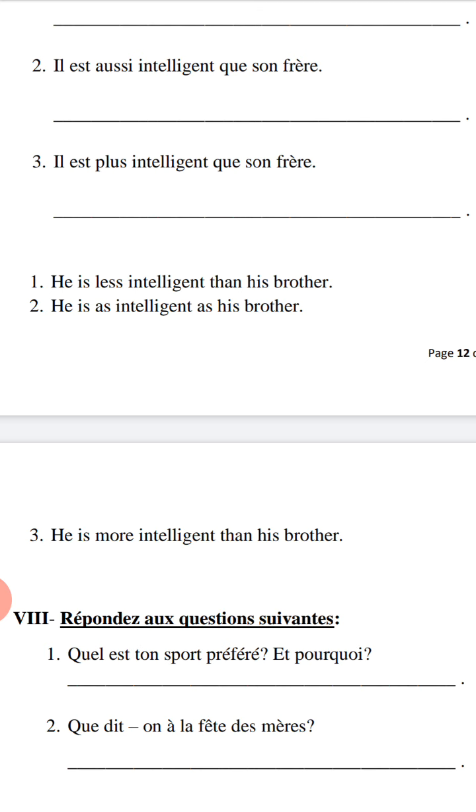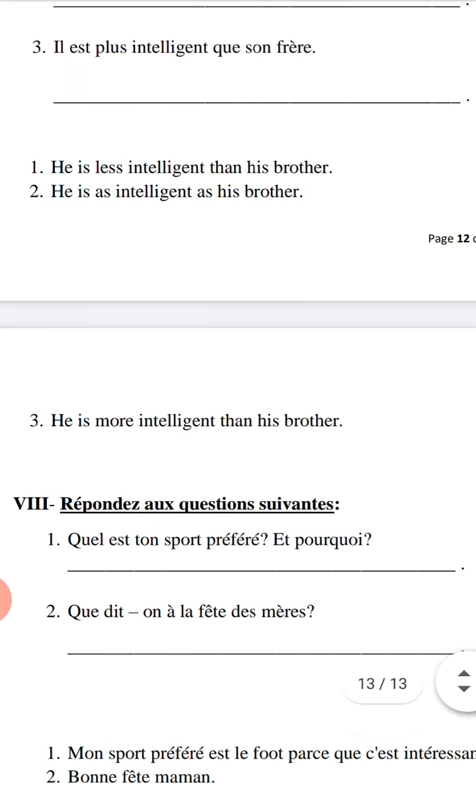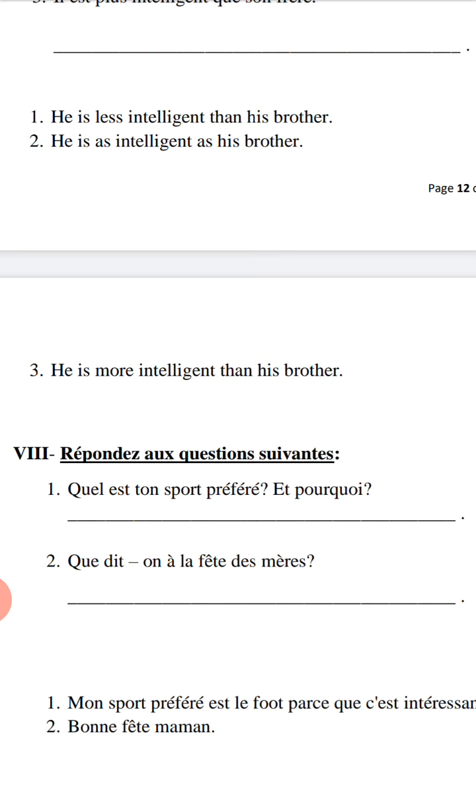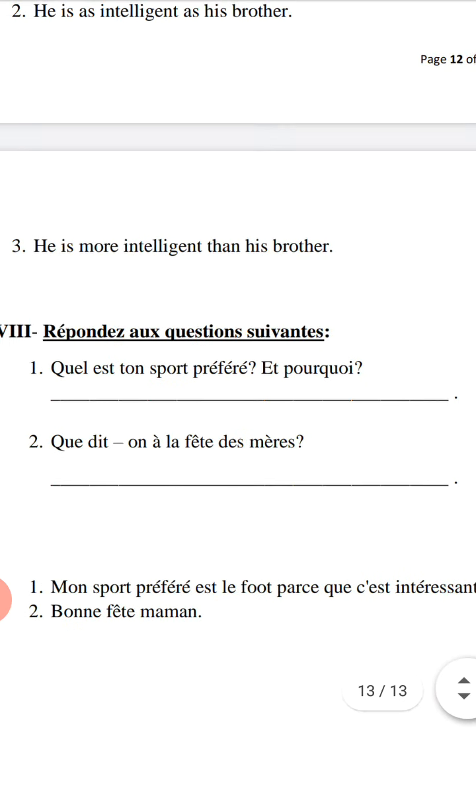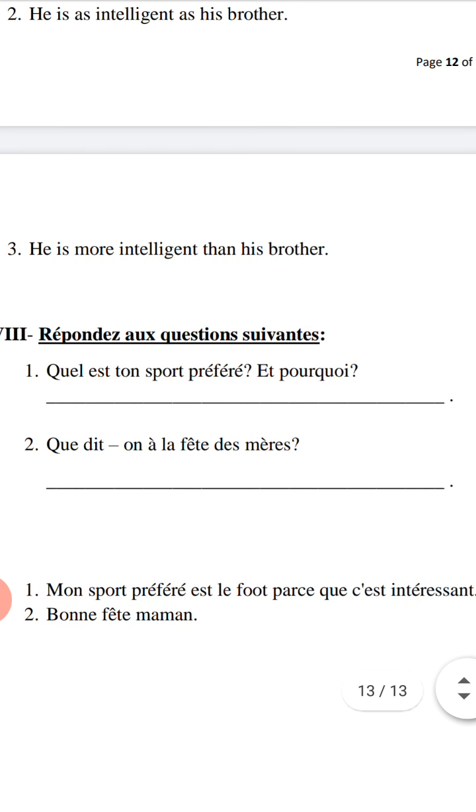Quel est ton sport préféré? Here you have many answers. You can say, which sport do you prefer? For me, I will say, mon sport préféré est le foot parce que c'est intéressant. My favorite sport is le football, because it's interesting.